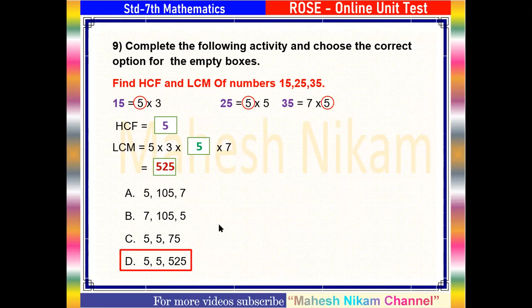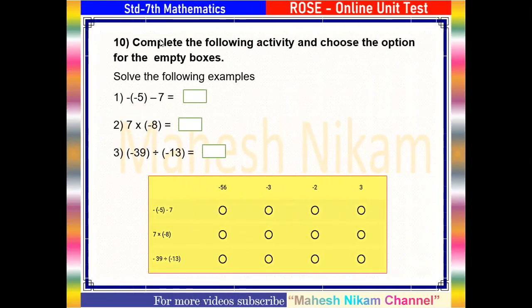Next example, that means the last one. Complete the following activity and choose the option for the empty boxes. You can solve the following examples. First example, negative 5 minus 7 is equal to empty box. You can solve this example. Here are the options. After solving this example, we say that negative 2 is the correct answer. Why negative? That means 5 minus 7. This is the example 5 minus 7. You subtract 5 from 7, that means 2, but you give the negative sign because 7 is the bigger number in this case.